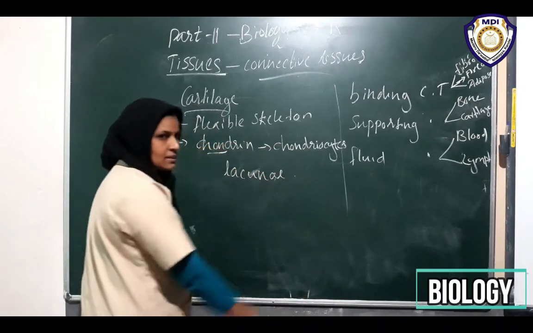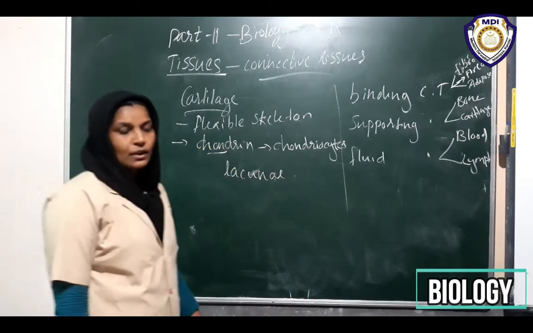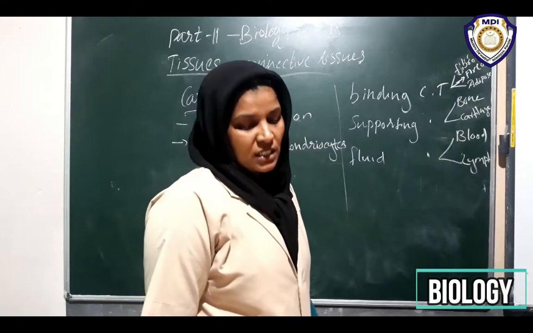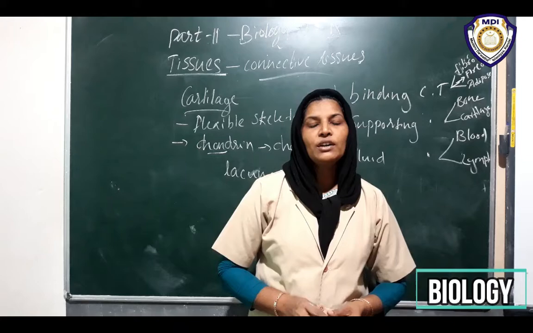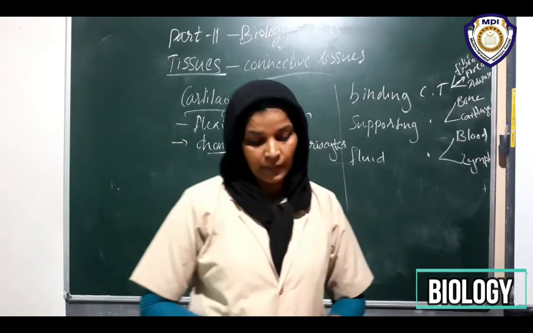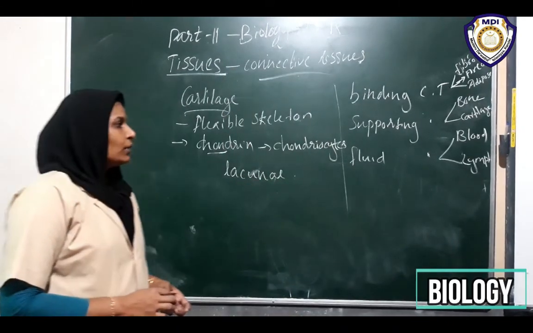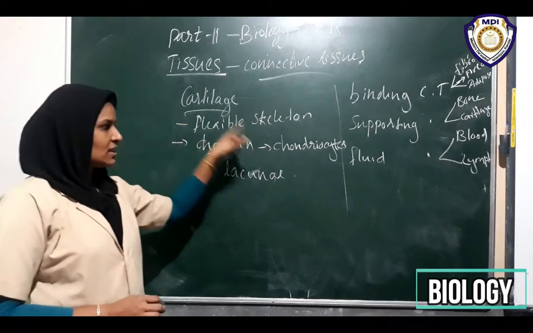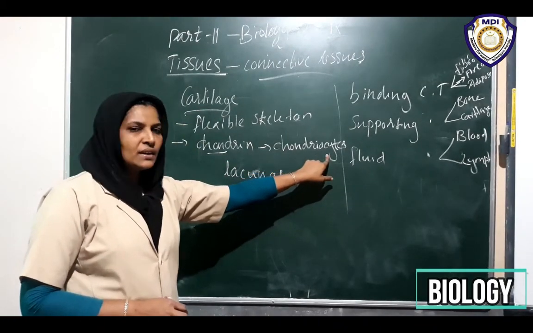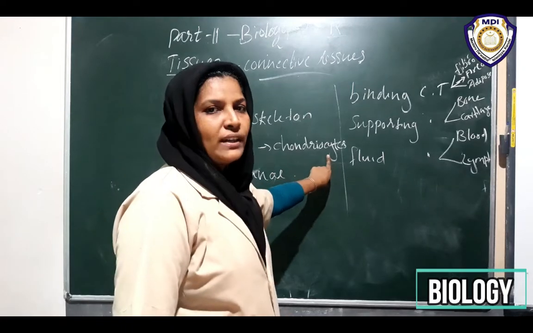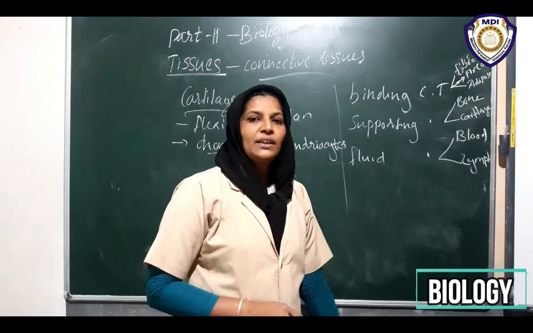What are lacunae? In the matrix there are numerous spaces. Such spaces are fluid filled spaces. They are called what? Lacunae. These lacunae enclose the cartilage cells, that is, chondrocytes. Children, take your textbook and look at the given diagram.